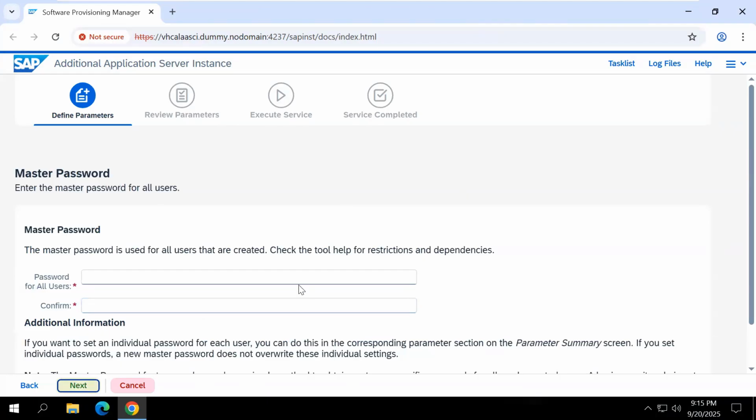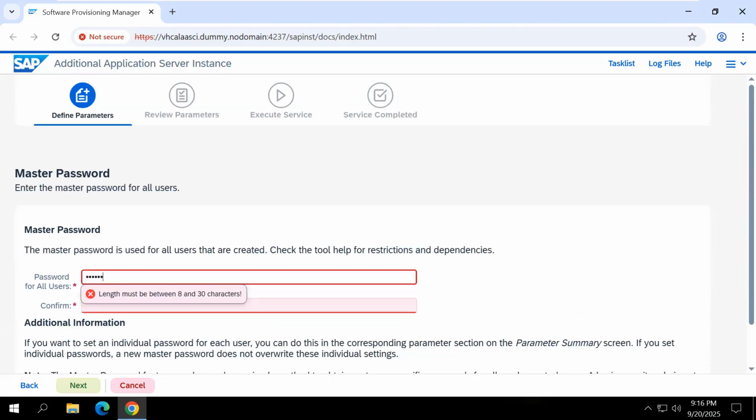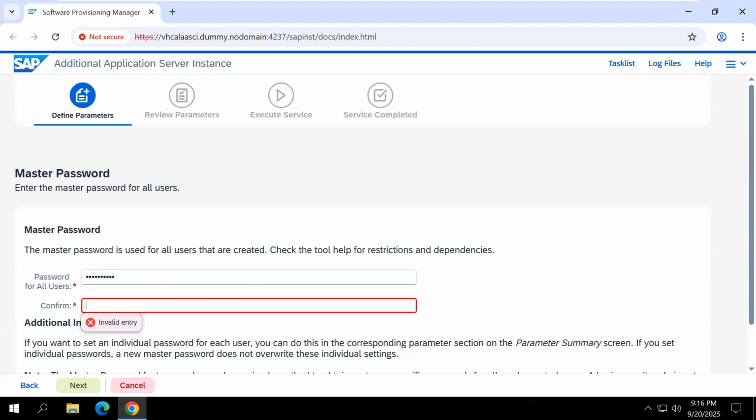Okay, master password. Here we want to enter the master password 2 times. In a company, at installation time, the company provides that password and you want to enter it there. So what is this master password? It means after installation is completed, you want to start the additional application server instance by using this password only. I'm entering the password as Final_1234. F in caps letters, and click next.